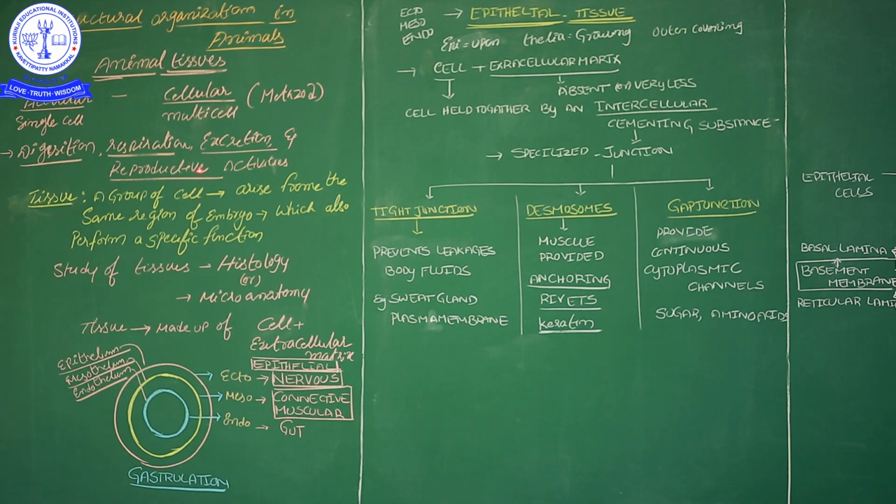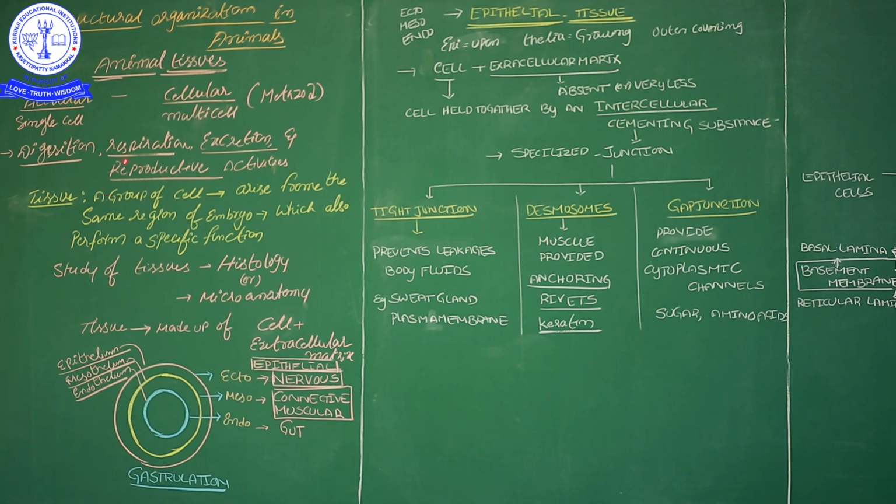Without reproduction an organism can survive, but without digestion, respiration and excretion, an organism cannot survive. These are the primary functions. This is the secondary function, to continue their offspring or next generation on the evolutionary way, for evolution or continuation.